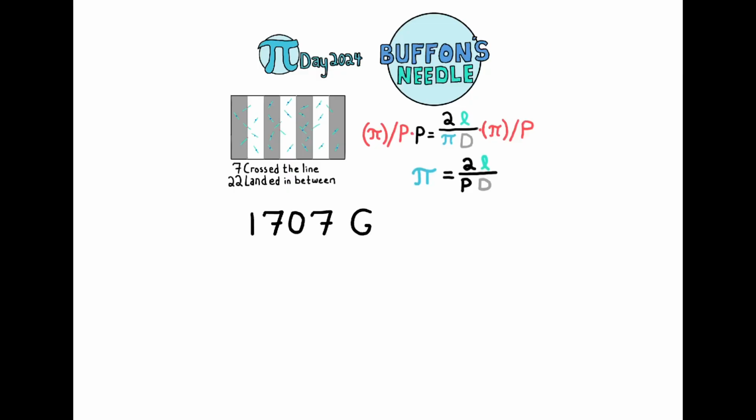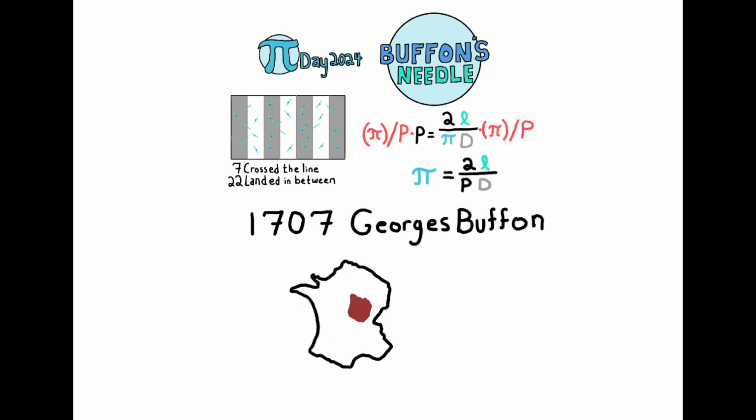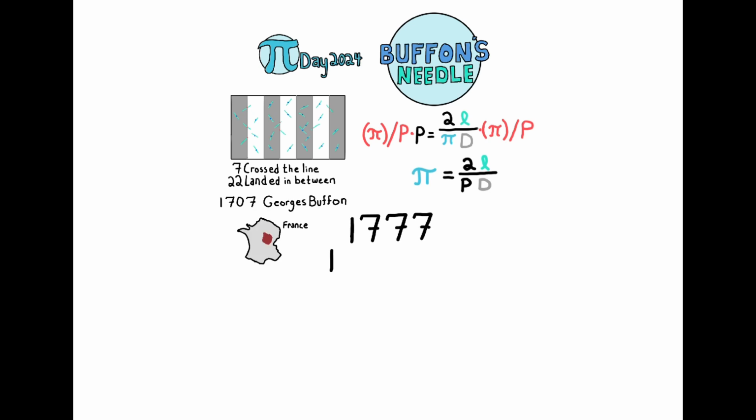On September 7th, 1707, George Buffon was born in Burgundy, France. In 1728, he started his study of mathematics at University of Angers. After his studies, he moved to Paris and became friends with other intellectuals such as Voltaire. Not only was Buffon interested in mathematics, but in biology, astronomy, and physics. In 1777, he finally described his needle problem.